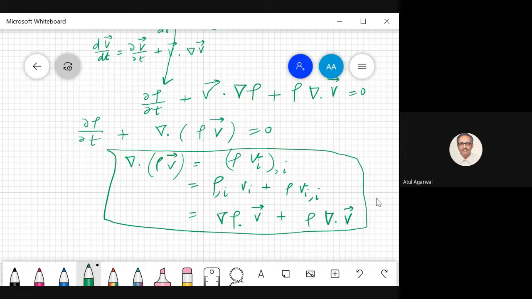Okay. So this is, you must have seen, your conservation of mass equation at local level.